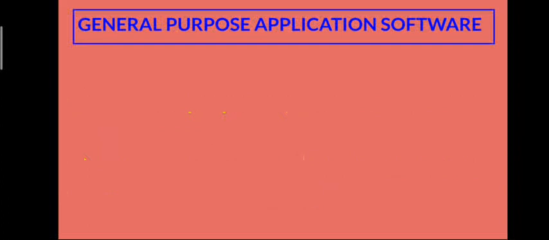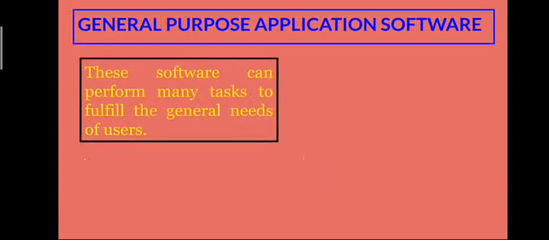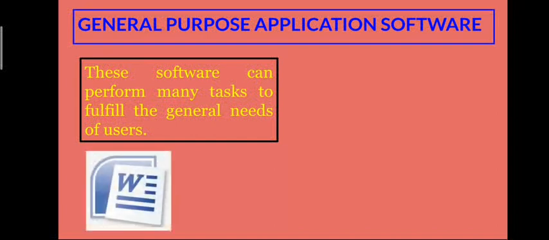General purpose application software. These software can perform many tasks to fulfill the general needs of the user. Some general purpose application software are the word processing software, like Microsoft Word. It helps to create professional looking documents quickly and efficiently.